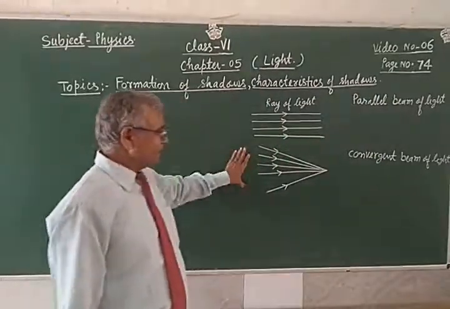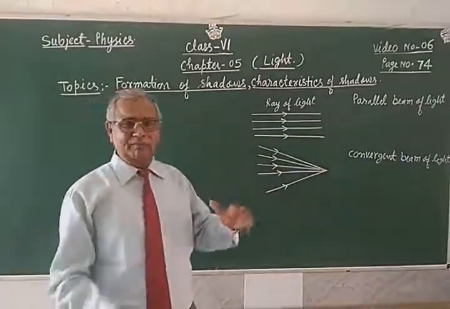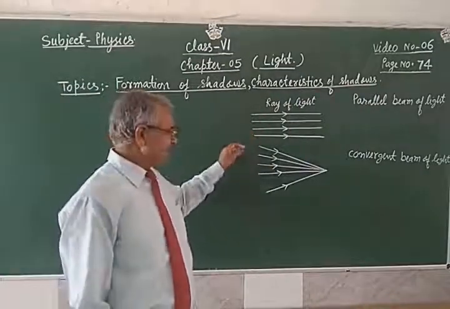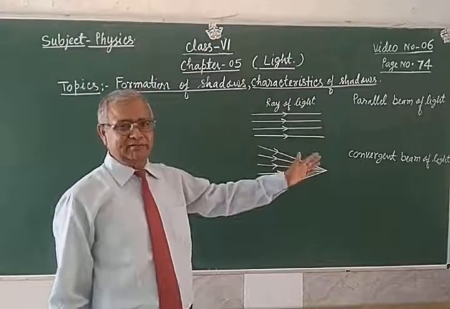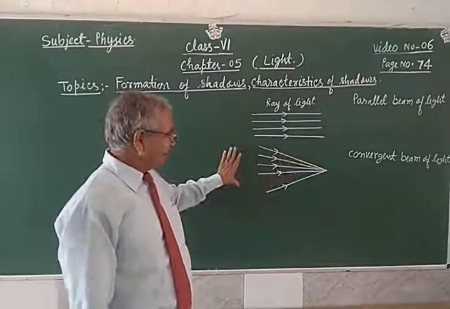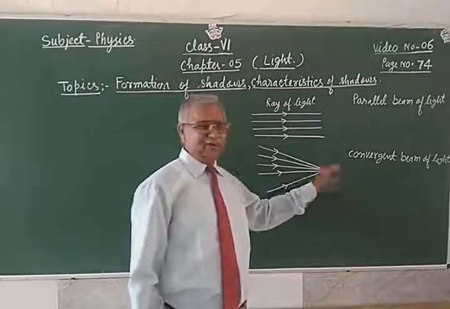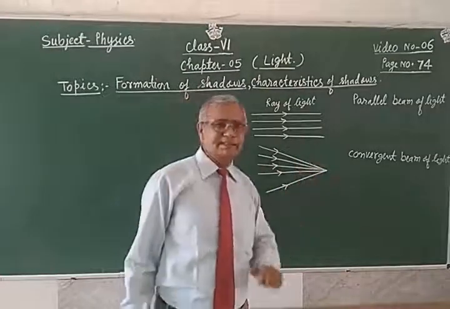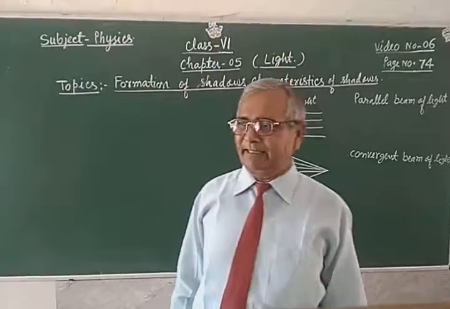This is also a group of different rays. These rays are coming from different directions and they meet at a point. So this type of rays is known as the convergent beam of light.